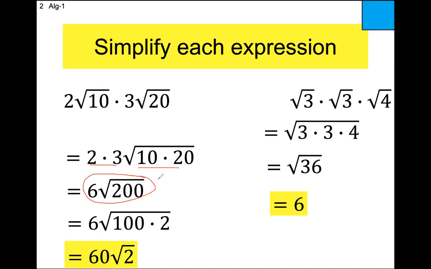What determines whether or not it can be simplified further is whether there are any perfect squares in 200. For instance, if it was 201, there are no perfect squares in 201, so you're done. It would be 6 root 201. But because inside of 200 is 100, we can simplify it further.